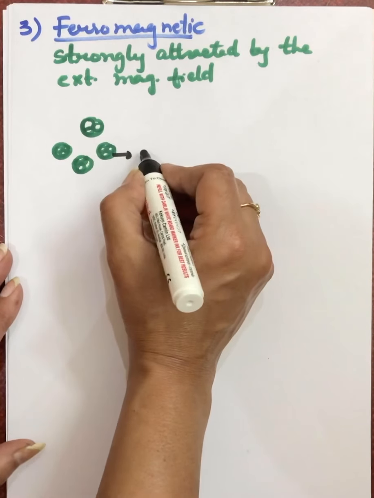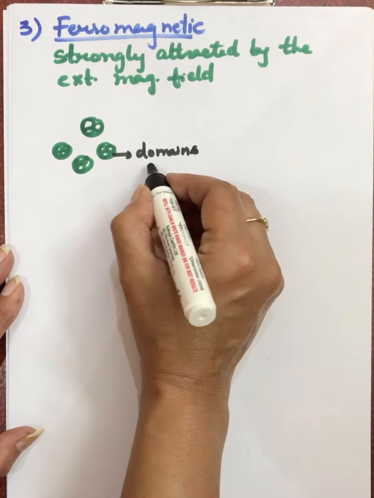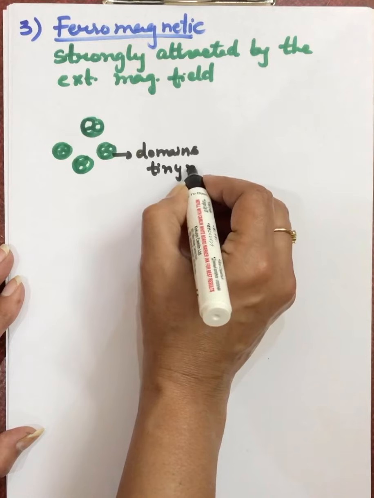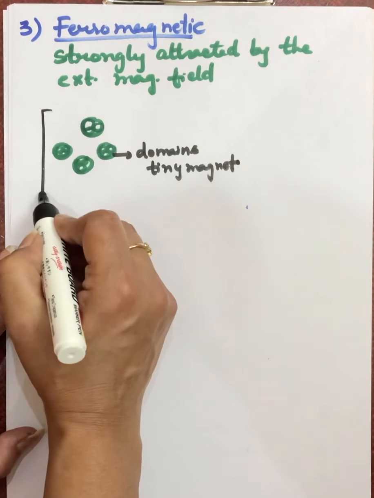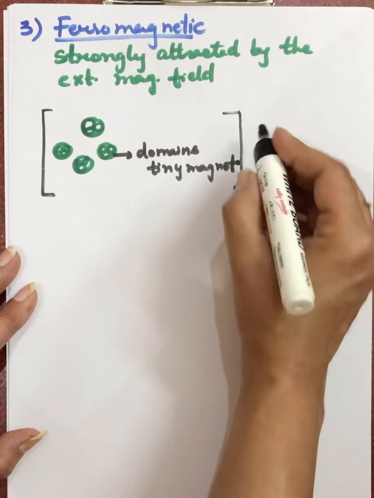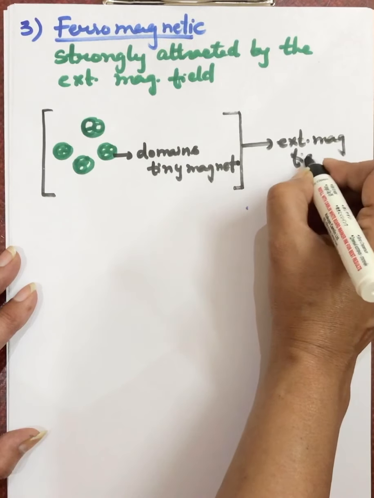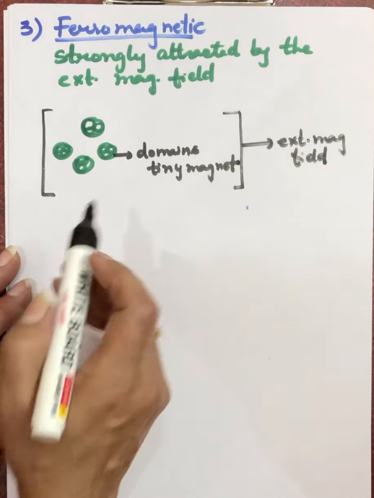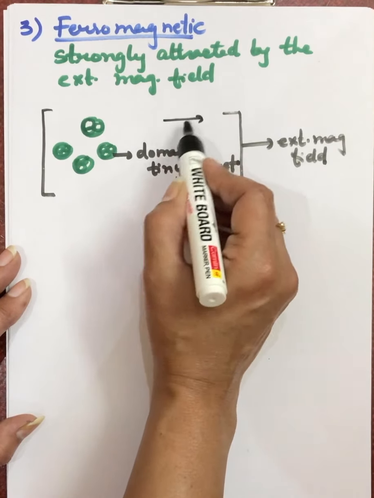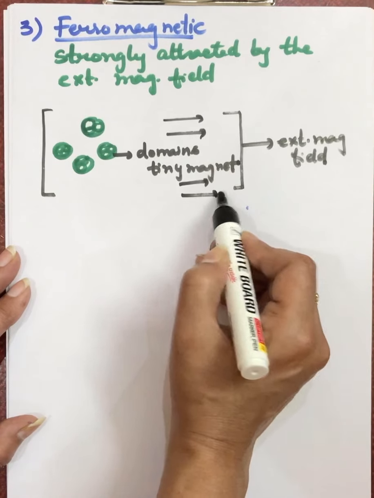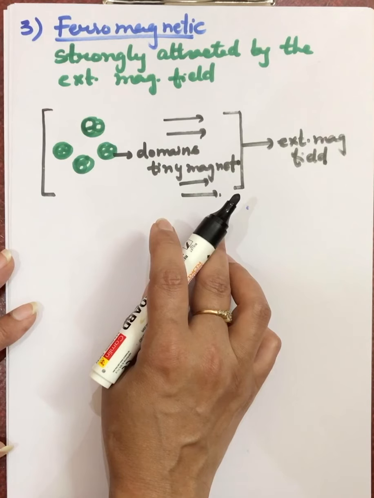By the grouping of these metal ions, domains are formed, and each domain is actually like a tiny magnet. When this substance which has formed the domains is placed in an external magnetic field, what happens? All the domains get oriented in the direction of the magnetic field. They all get aligned towards the external magnetic field. That means it shows a strong magnetic effect.